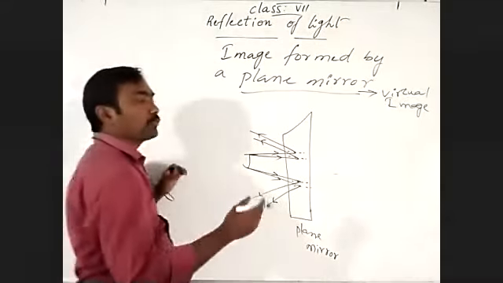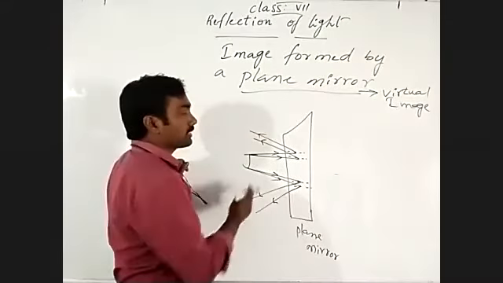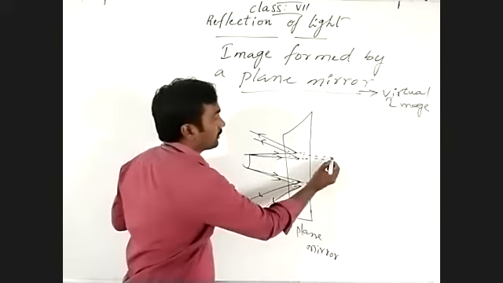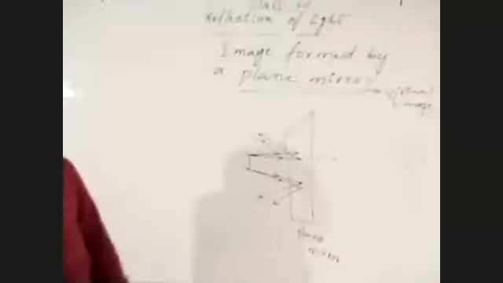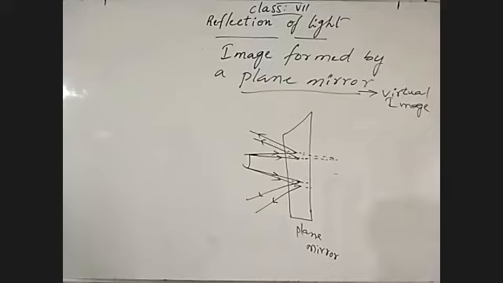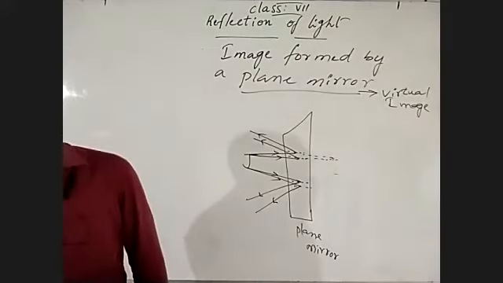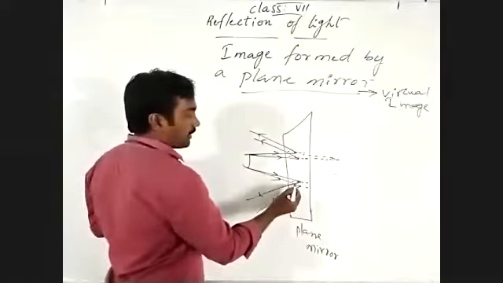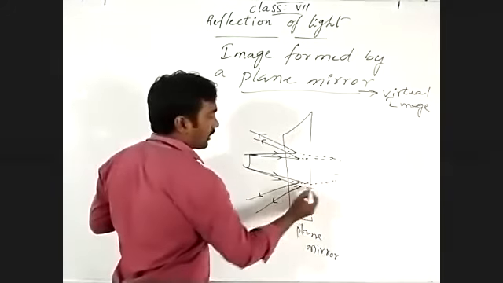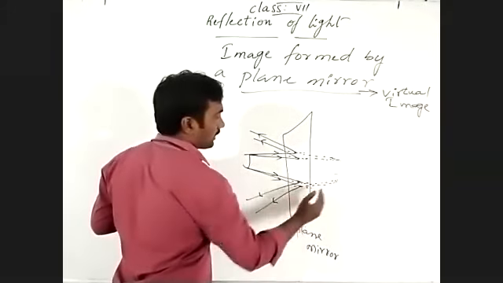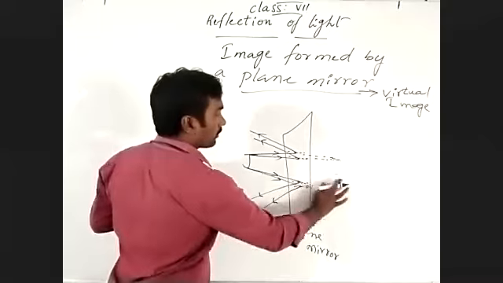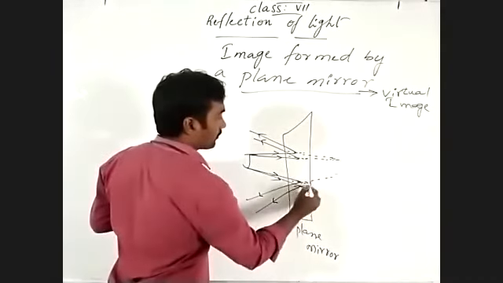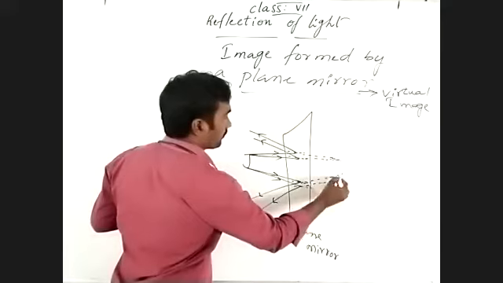That's why we are going to extend the reflected light rays. These are reflected light rays, and we extend them.